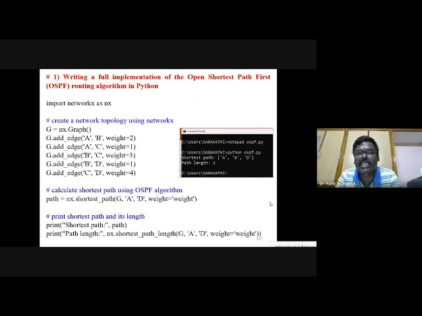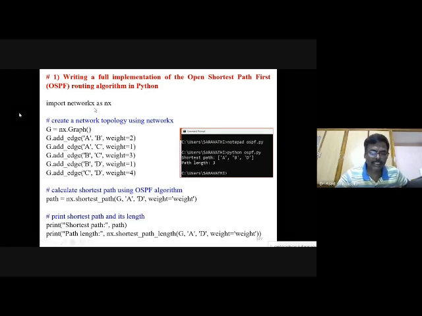Write a full implementation of the Open Shortest Path First routing algorithm, OSPF, in Python. Please see here what I am doing. Import networkx as nx. NetworkX is a library. You need to install it with pip. My dear participants, if you have a laptop, please run pip install networkx, then enter. So you can install that library.